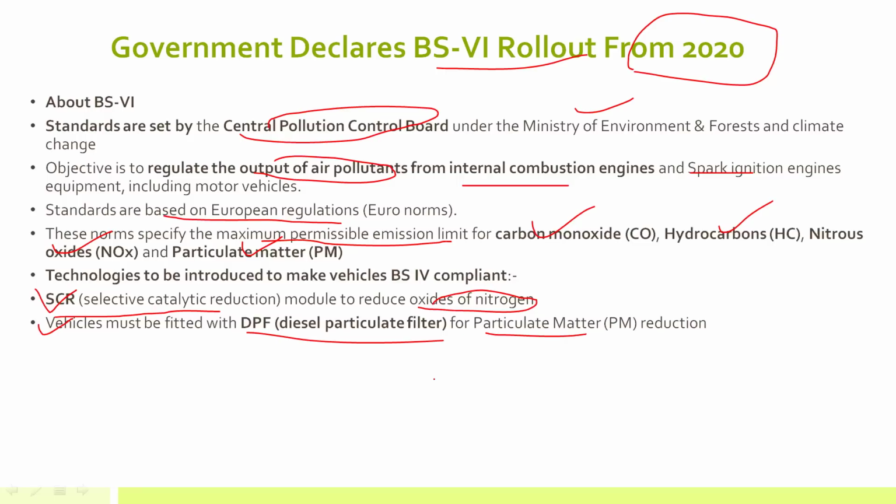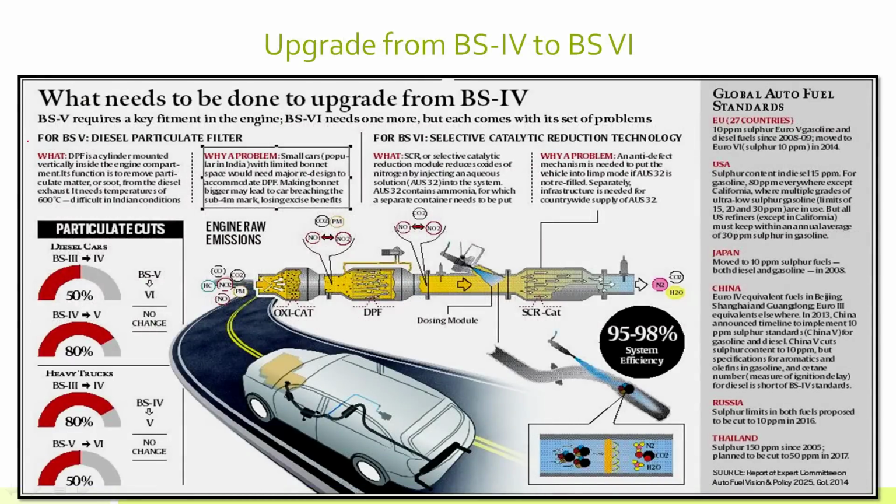So let's study these two technologies in detail and the constraints with respect to their usage. One is the diesel particulate filter. Remember, the diesel particulate filter is for diesel engines. The DPF is a cylinder that will be mounted in the engine compartment. What is the main objective of the DPF? The main objective is to remove particulate matter from the diesel exhaust.